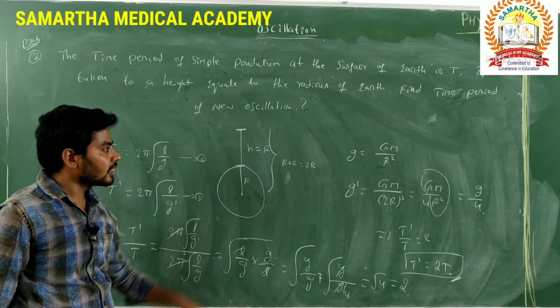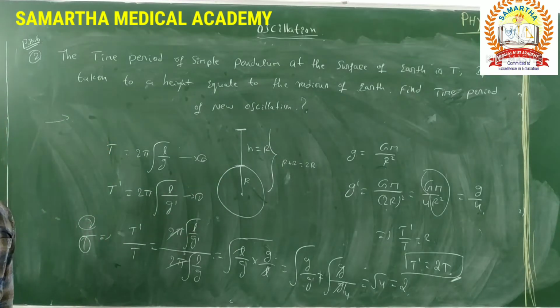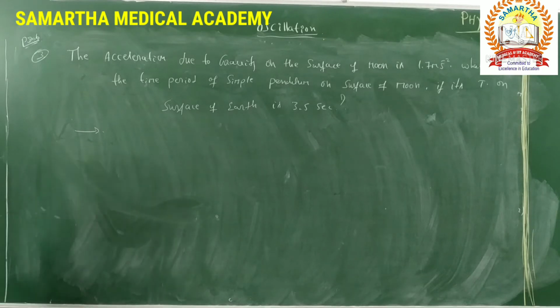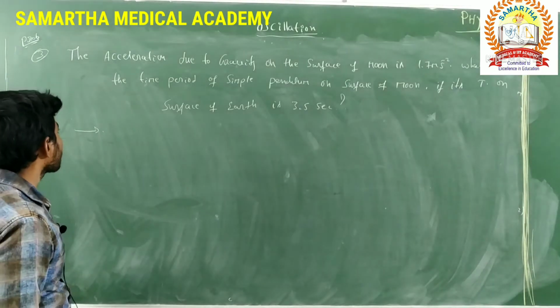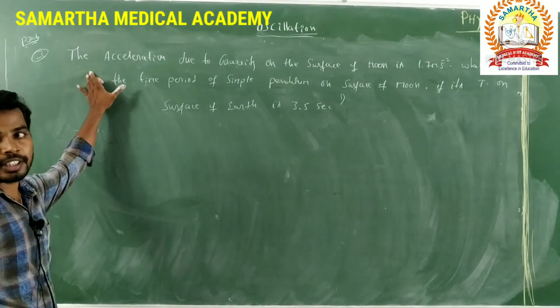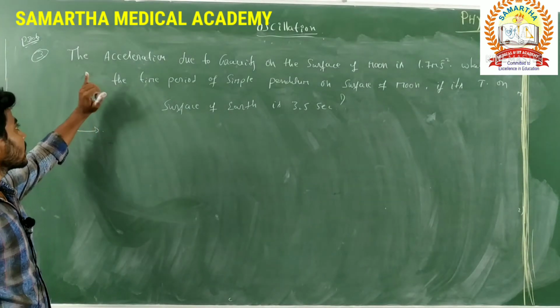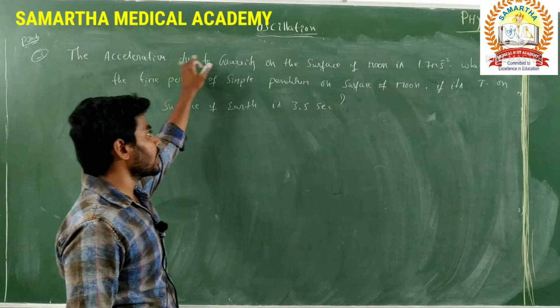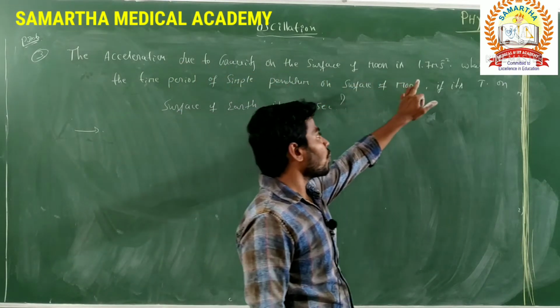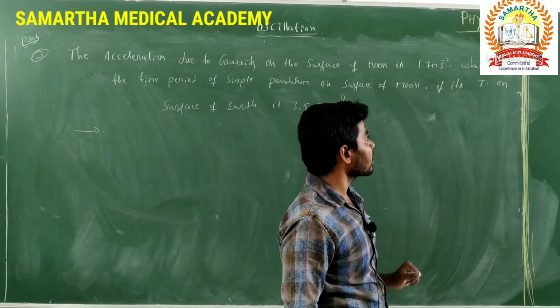Okay, I understand this problem. Next we go for another problem. Next we go for the third problem, which is also based on the time period of a simple pendulum. The acceleration due to gravity on the surface of the moon is 1.7 meter per second square.